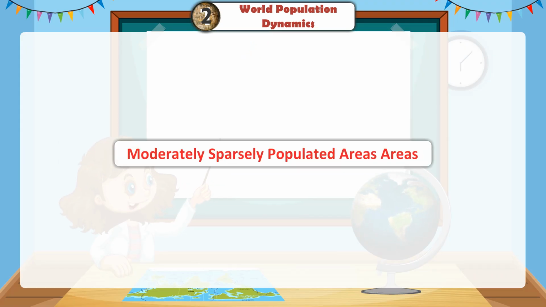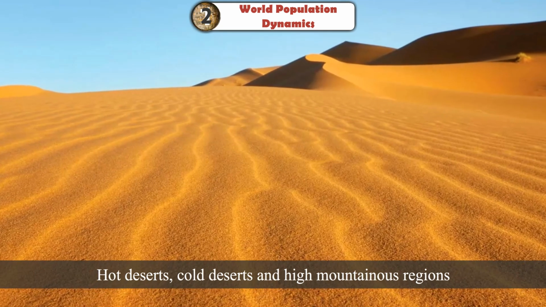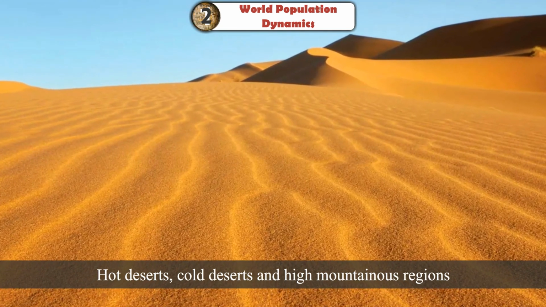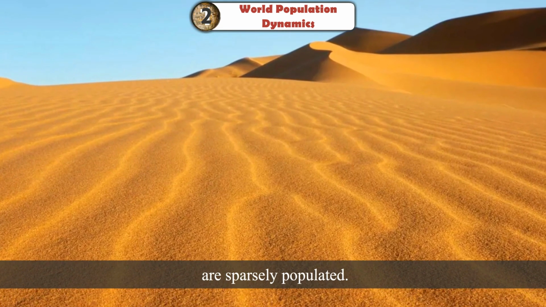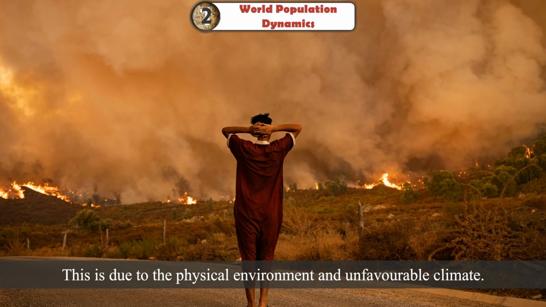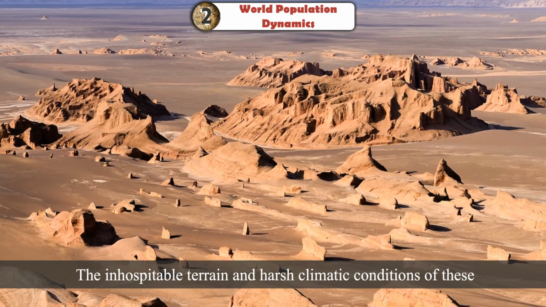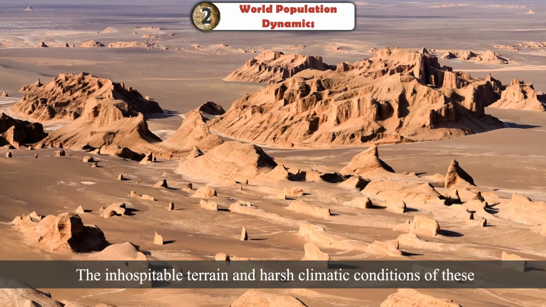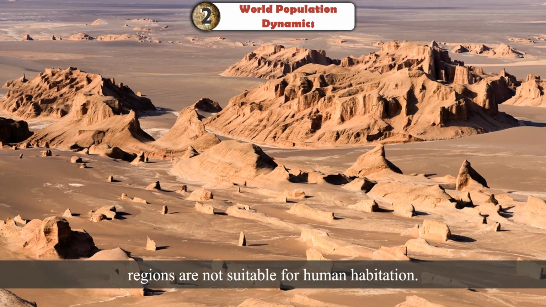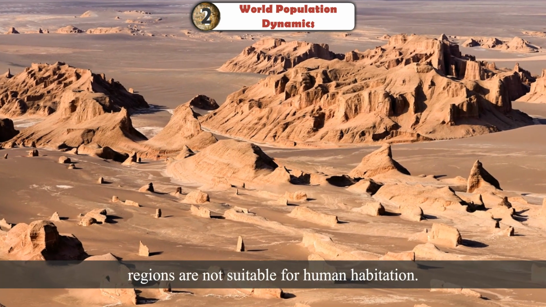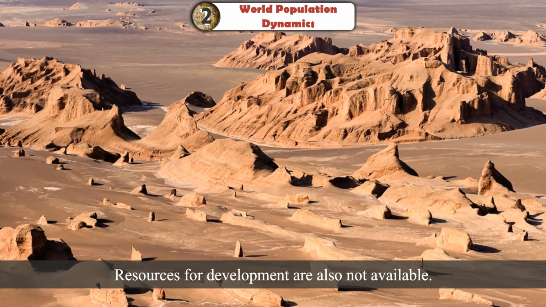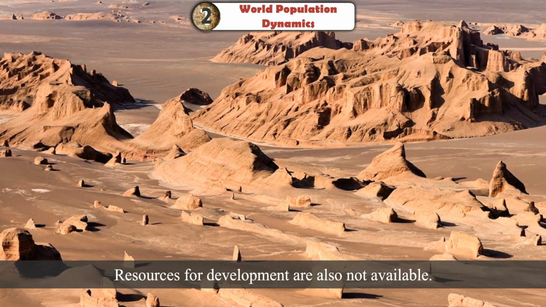Sparsely populated areas. Hot deserts, cold deserts and high mountainous regions are sparsely populated. This is due to the physical environment and unfavorable climate. The inhospitable terrain and harsh climatic conditions of these regions are not suitable for human habitation. Resources for development are also not available.